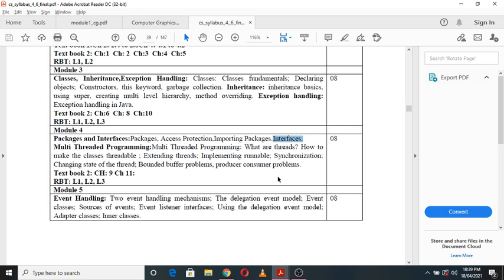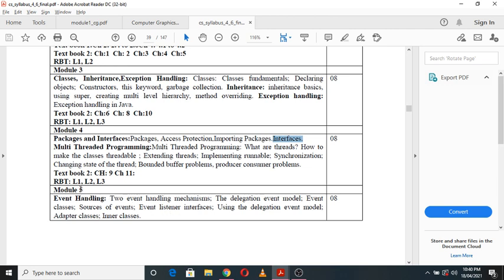So this particular module is very, very important. Even if you go to some industry and all, you will be working on these particular concepts, that is packages, interfaces, and multi-threaded programming. So here we will be studying these concepts with respect to some programming examples. And at a higher level, you will be using these concepts to create some applications, that is real-time applications and all.